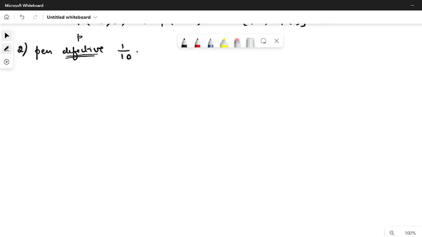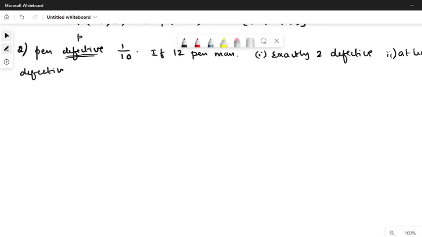If 12 such pens are manufactured, what is the probability of getting exactly 2 defective? Exactly 2 defective. This is the first possibility I have to find. Second possibility, at least 2 are defective. Third possibility, none of them are defective.